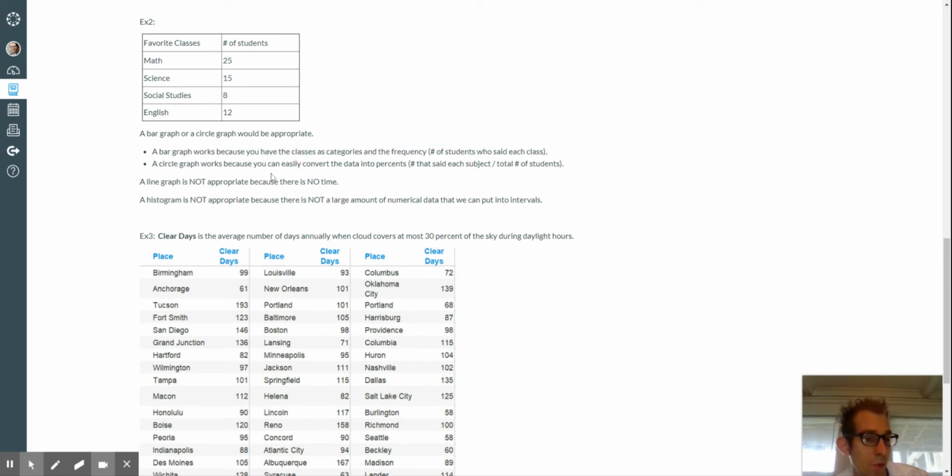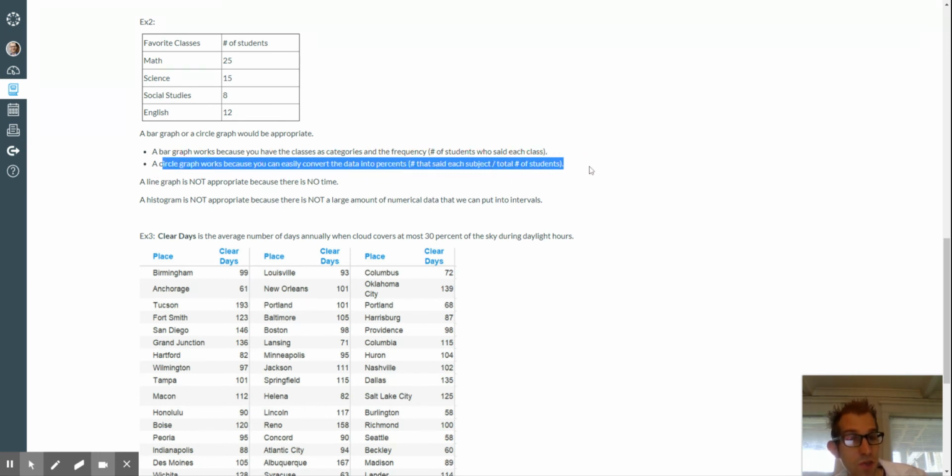You could also, it's a little bit more work, set up a circle graph, right? You'd have to add up the 25 and 15, that's 40, 48, what's 60? There's 60 total students. You have to add up those numbers to get 60 and say, all right, 25 of the 60, figure out what percent that is, make your circle and have that percentage be the part that says math. And okay, 15 out of 60, that's 1/4 or 25% science. Make a part of the pie, the circle graph, that says 25% science. So you could do that, right? A circle graph works well because you could convert them into percents, once again the number that said each subject versus the total number of students.